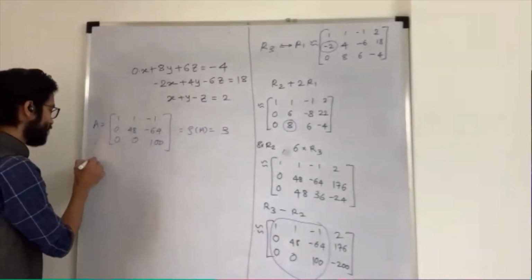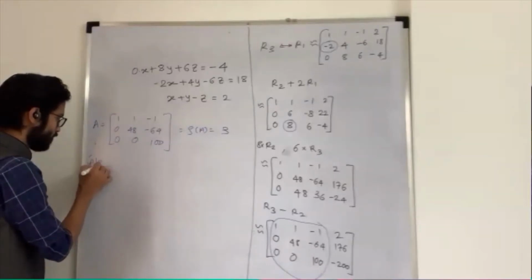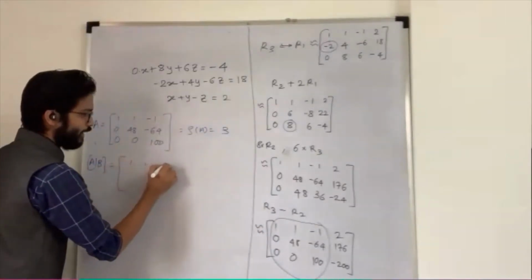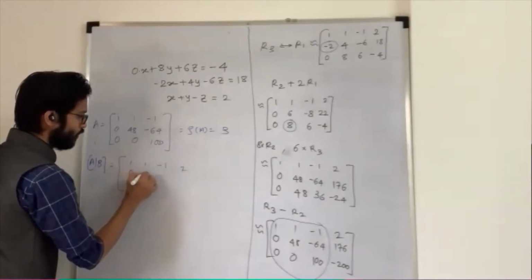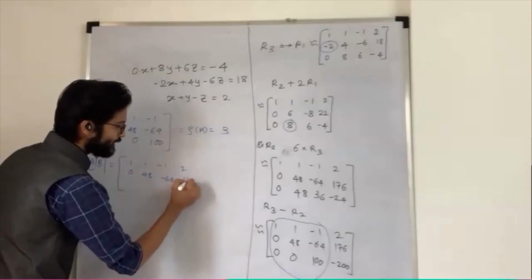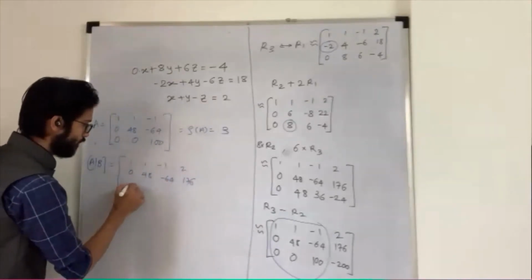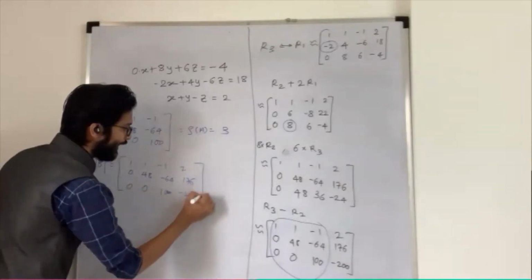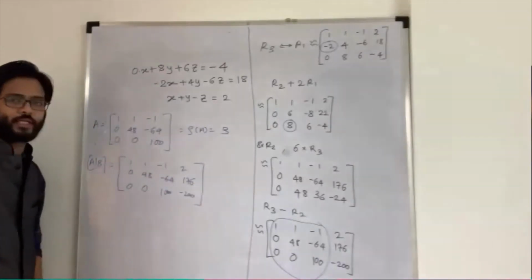And what is my augmented matrix? My augmented matrix is my whole matrix: 1, 1, minus 1, 2, 0, 48, minus 64, 176, then 0, 0, 100, minus 200. That whole matrix is nothing but my augmented matrix.